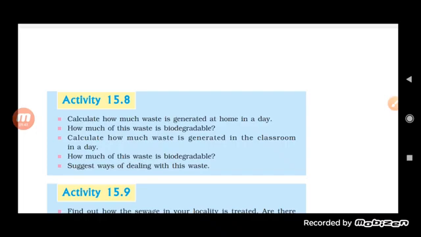Here, as you can see in activity 15.8, it is written: how much waste is generated at home in a day. So you will see that there are a lot of different ways to look at how much waste is generated at home in a day.